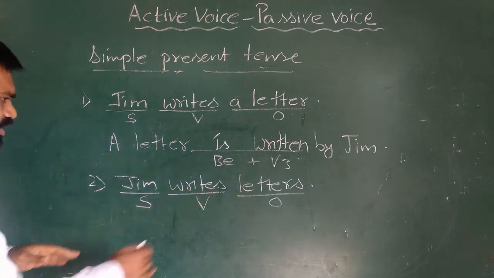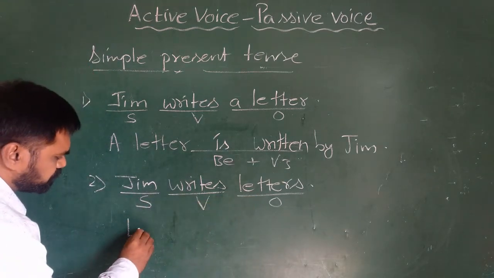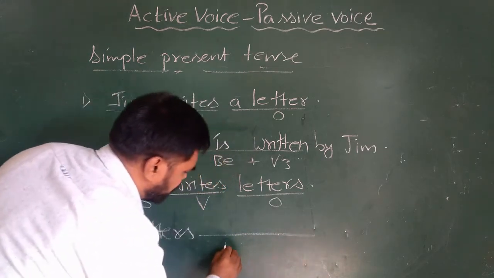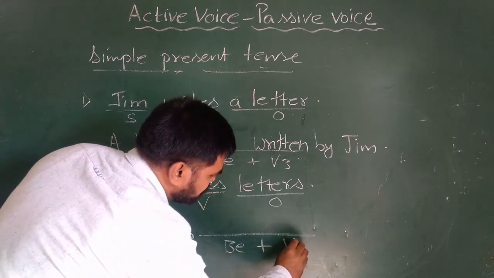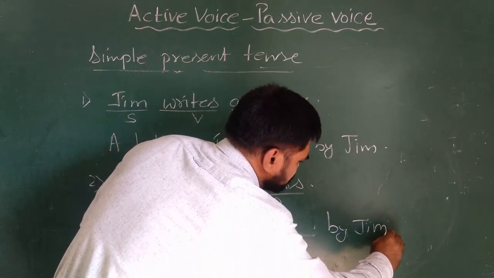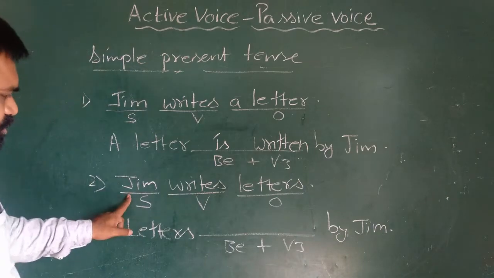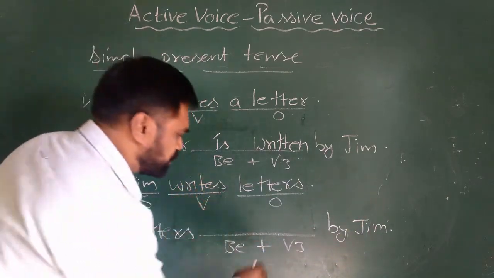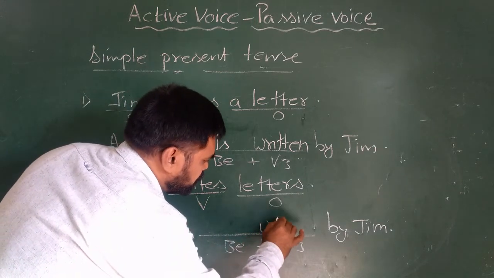Same method, we will keep the object as a subject. Letters. We'll put a dash. Here we have to write be form plus V3 by Jim. I'm keeping the subject as object in passive voice. By Jim. V3 again I know, write, wrote, written. Written is V3.